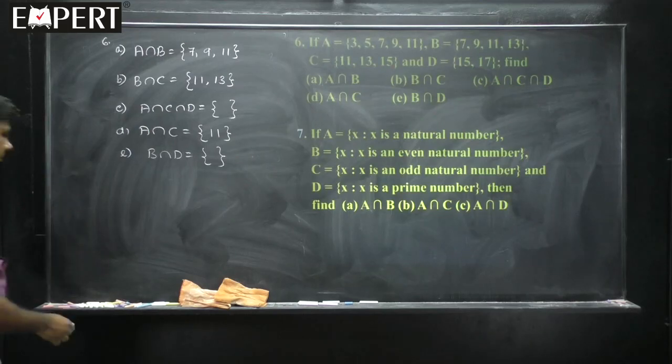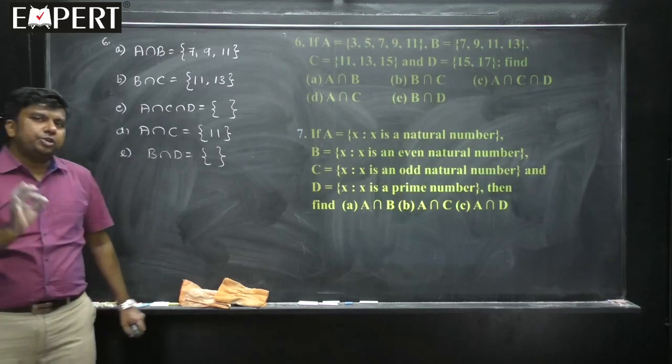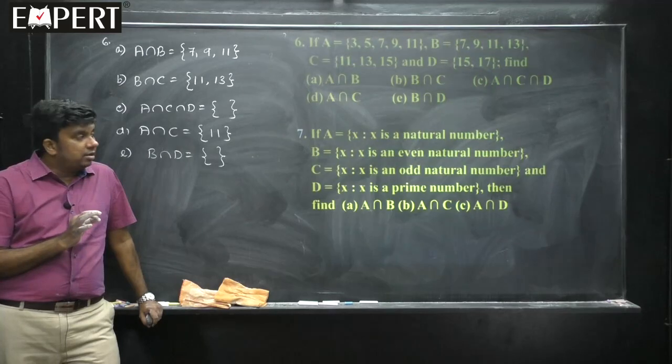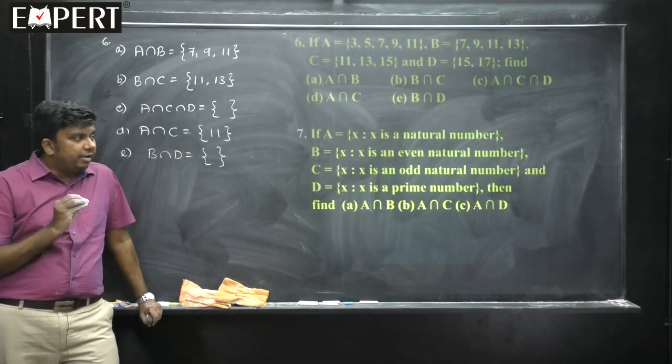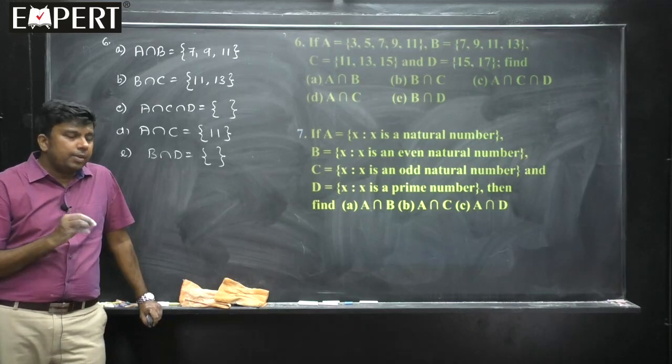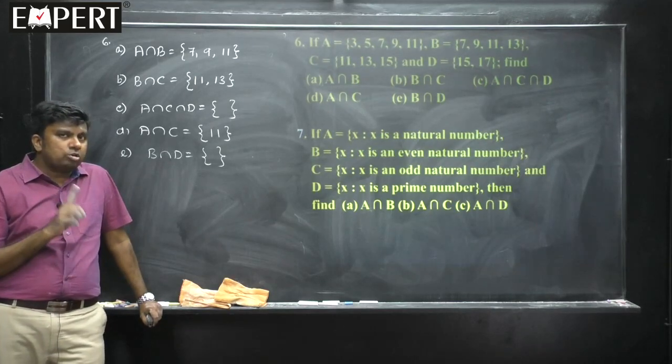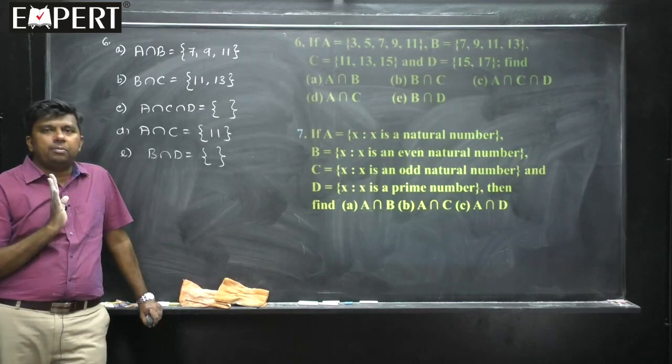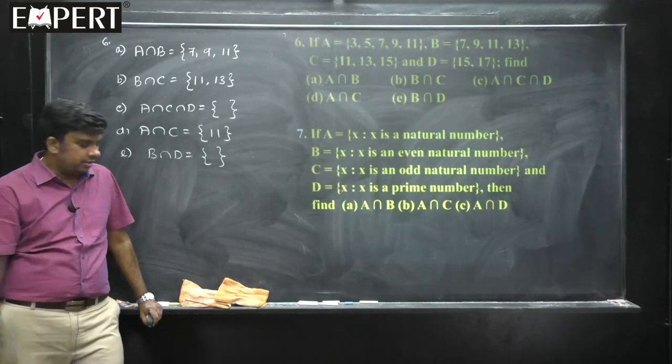Now, we go ahead with question number 7. The first thing you should do in question number 7 is that they have given the sets in rule method or set builder form. You are supposed to write that in roster method, then solve the problem. It will be easy. Okay? Yes.